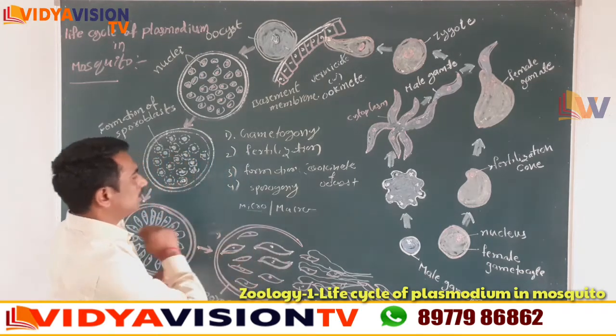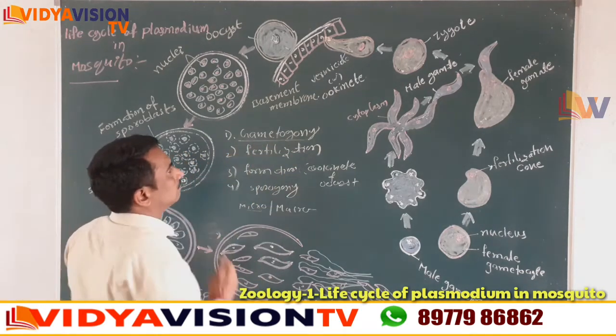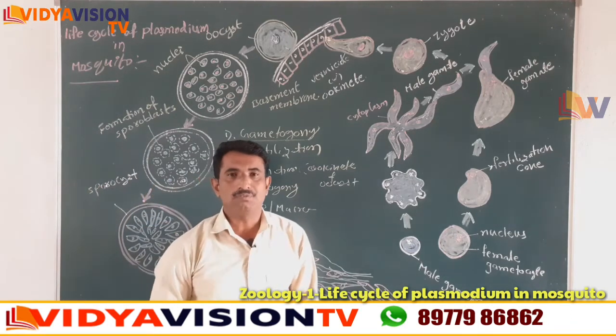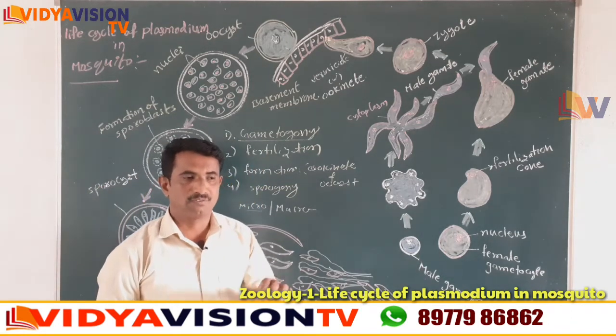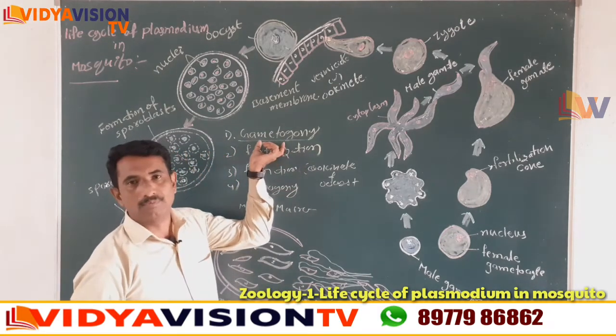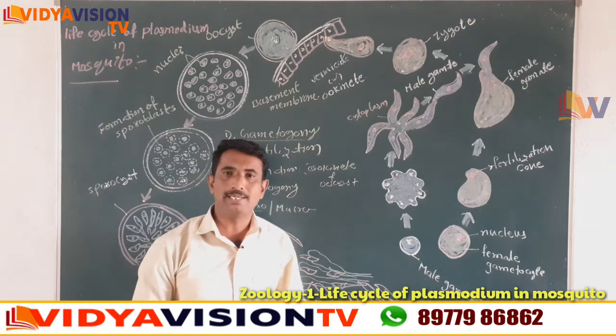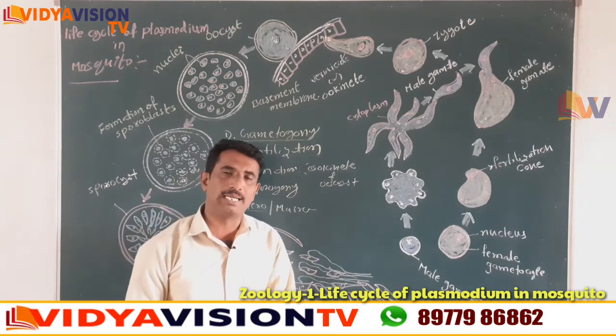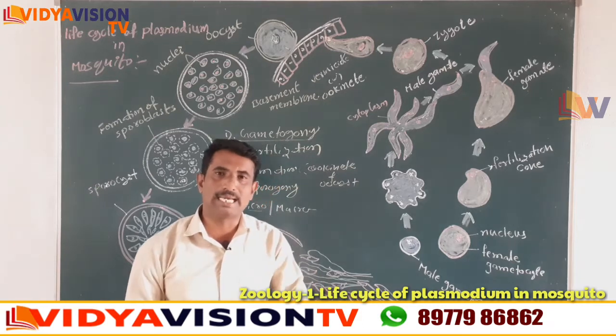Right. Now first we discuss the first stage, gametogony. Gametogony means the formation of male and female gametes from the gametocytes: formation of male gametes from the male gametocyte and formation of female gametes from the female gametocyte.